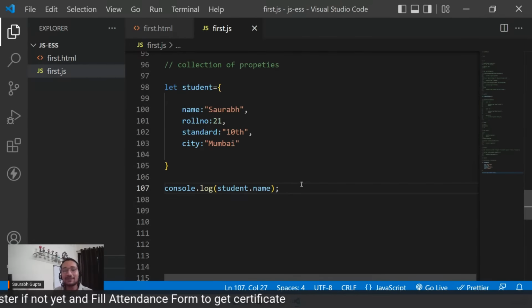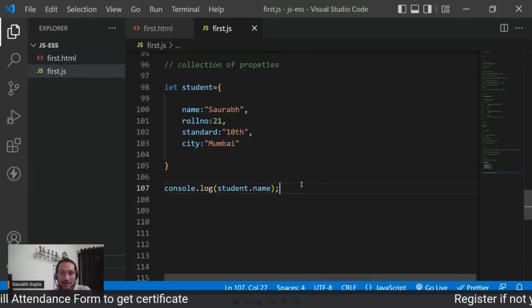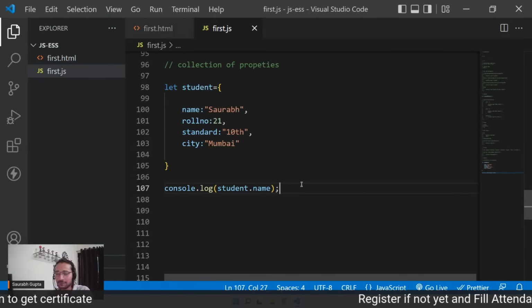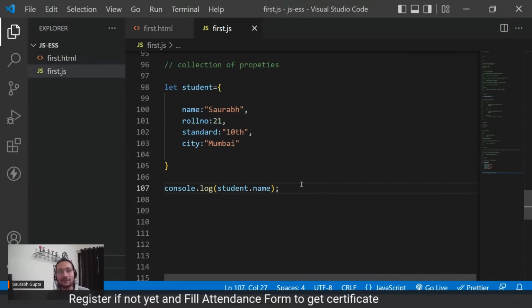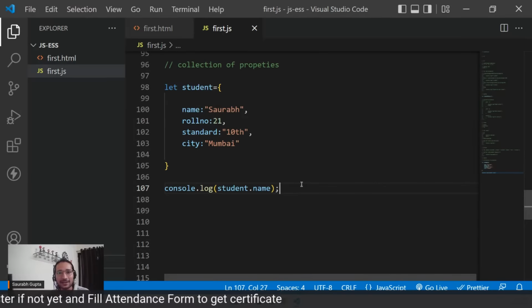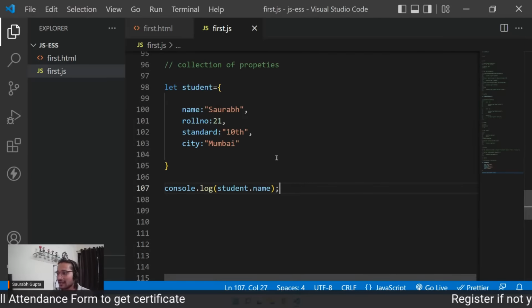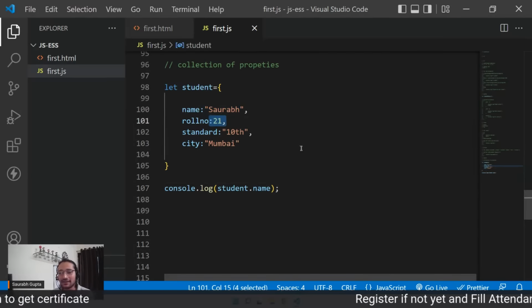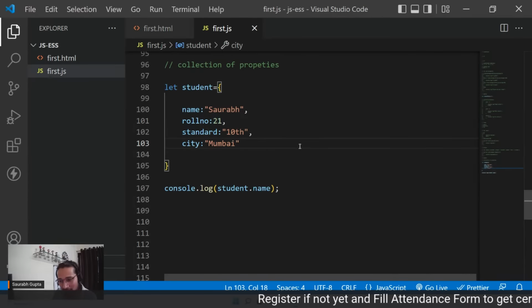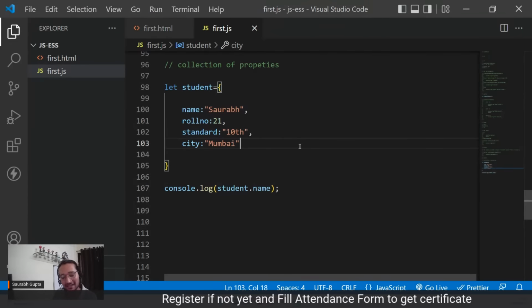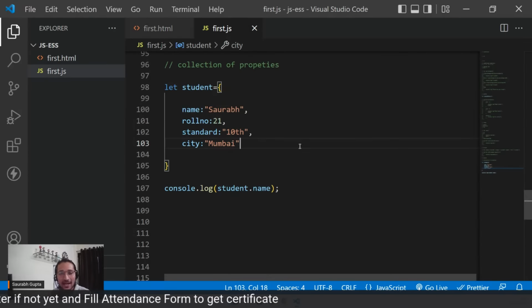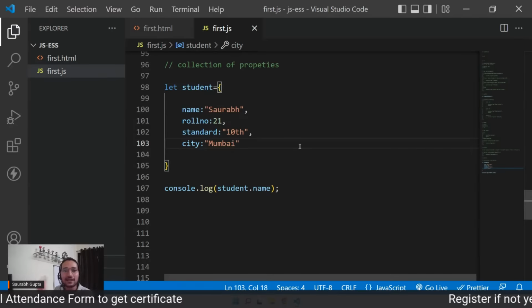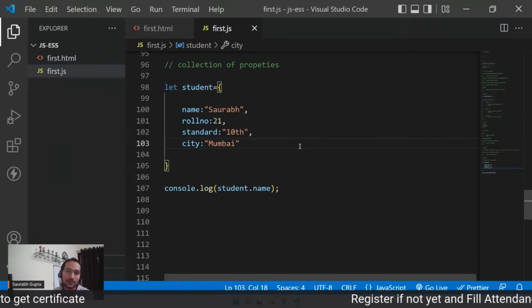So again, let me get the definition back so that you understand it in a better way now. For all the people who have missed something, an object is nothing but a collection of properties. Okay, and if I tell you in programming, it's nothing but a collection of data of different types. Like you can see string, number, everything is there. Exactly, it is similar to a structure. Exactly, Chetan. So an object is nothing but a collection of properties, and all those properties are wrapped in a single unit, and they belong to something.